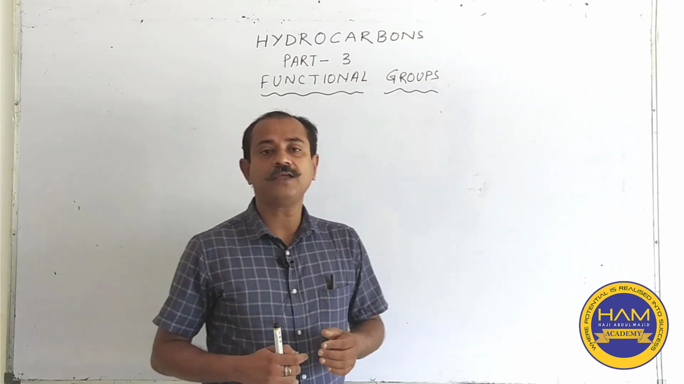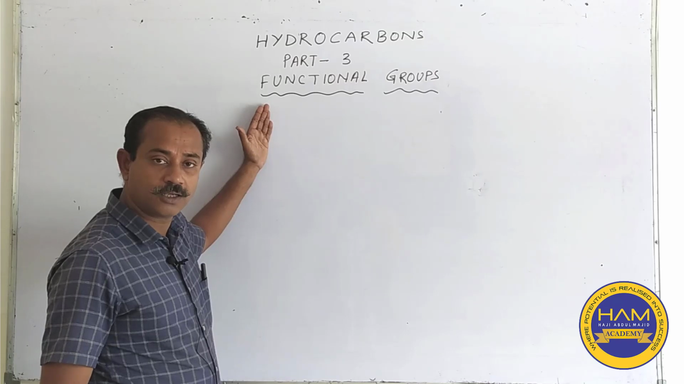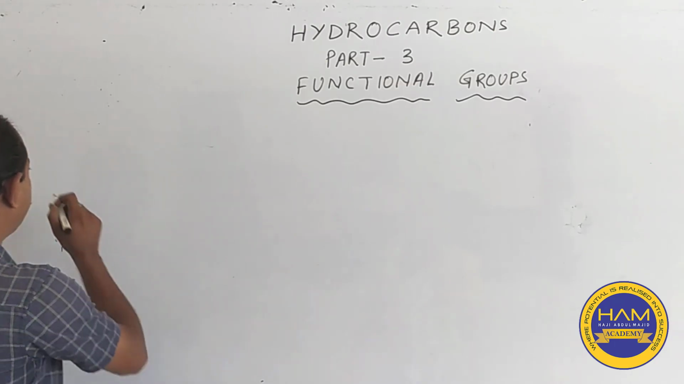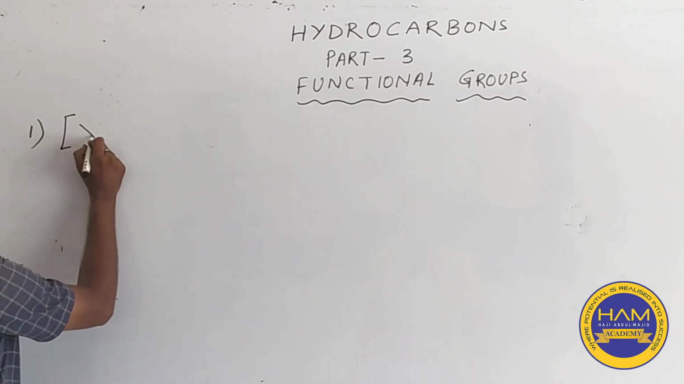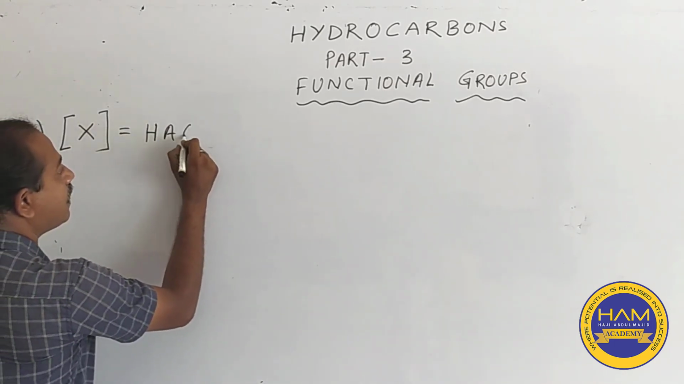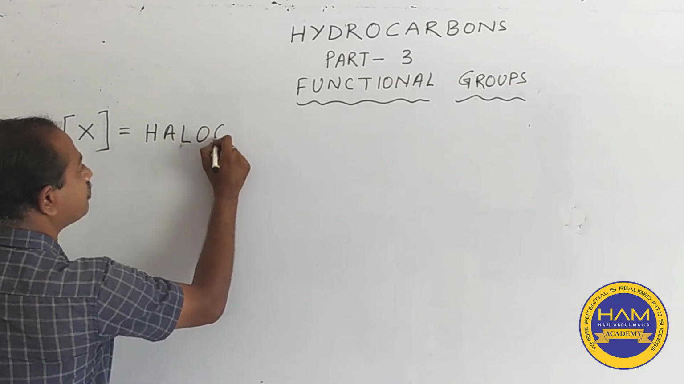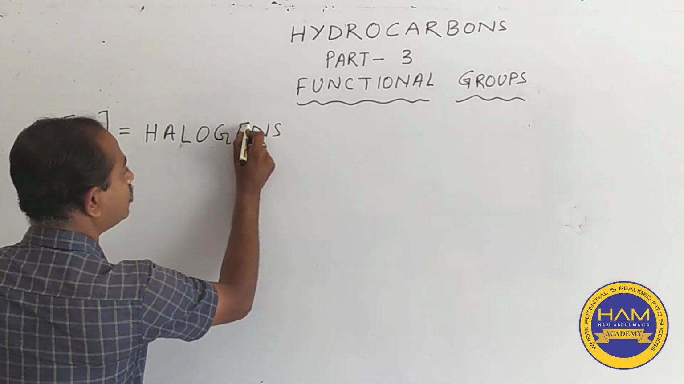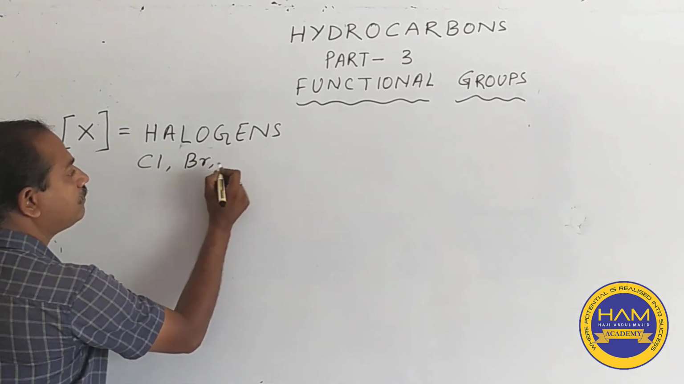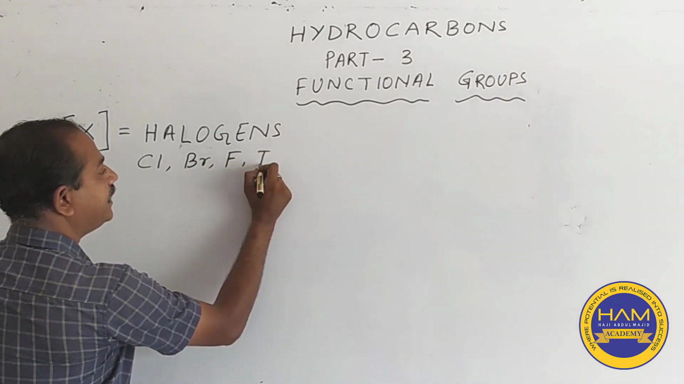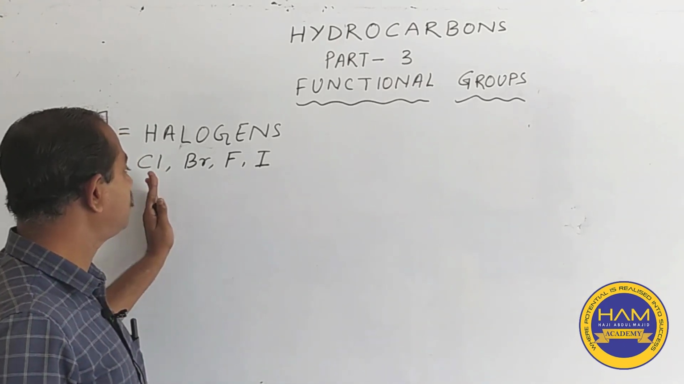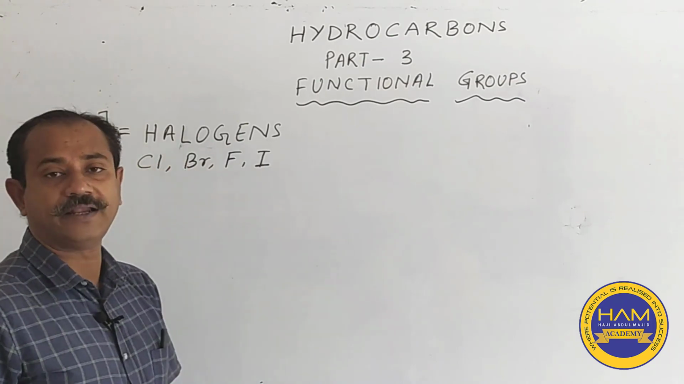So today we are here to study the functional groups. Let me introduce you to the first functional group, which we denote by the English letter X, and these are known as halogens. The elements which come under halogens are chlorine, bromine, fluorine, iodine and astatine. Astatine we are not taking right now; we are majorly focusing on chlorine, bromine, fluorine and iodine.